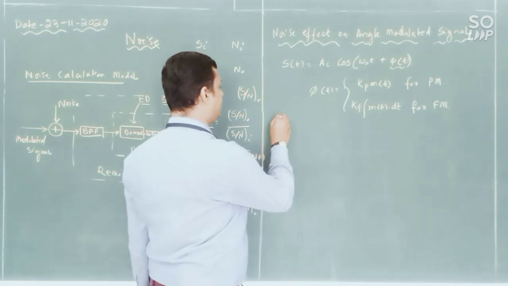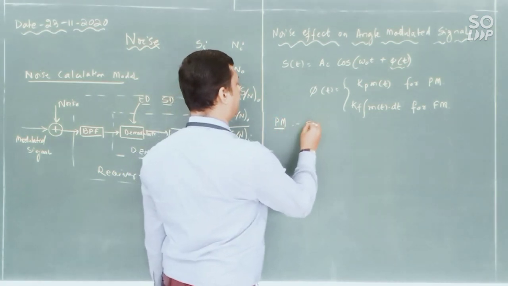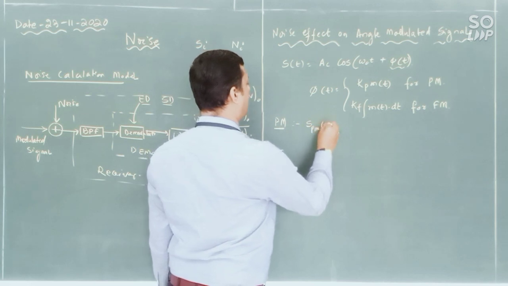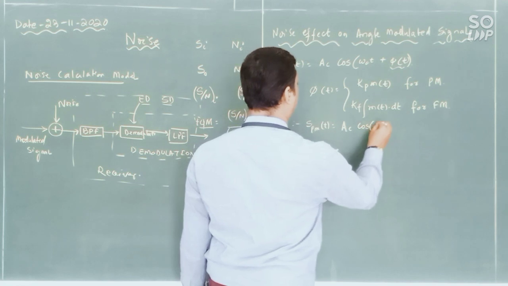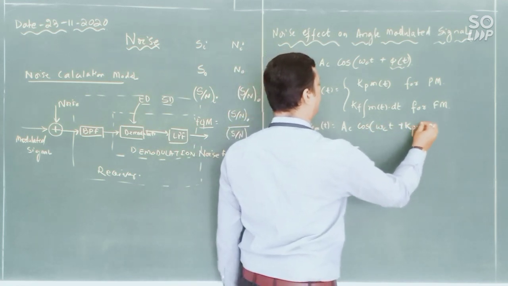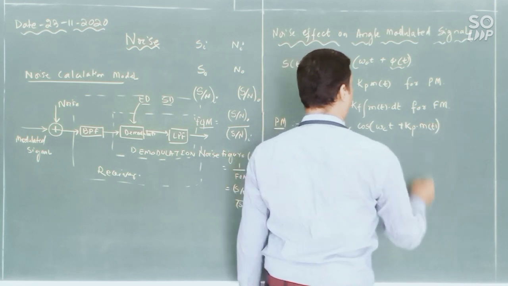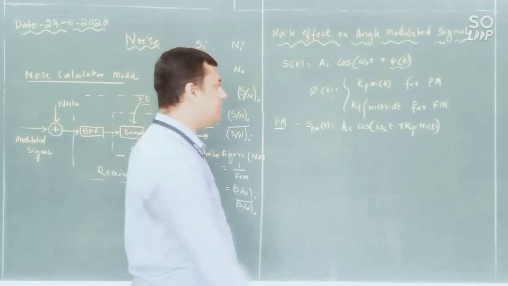So let us write once again. What is the PM equation? s_PM(t) equals Ac cos(omega_c t plus kp into m(t)). This is the general expression for your PM.